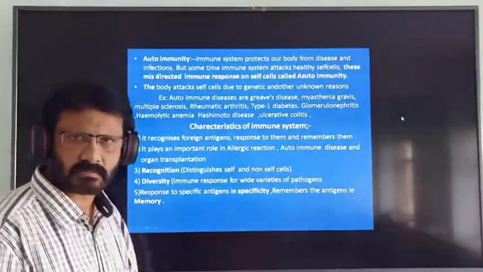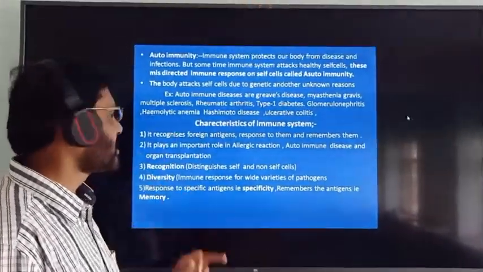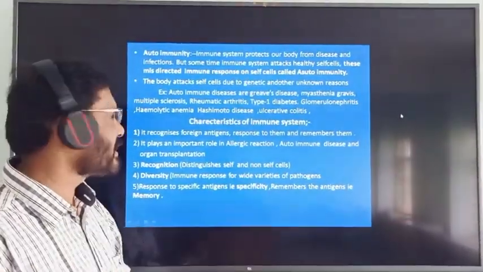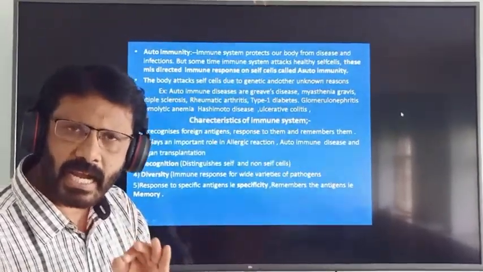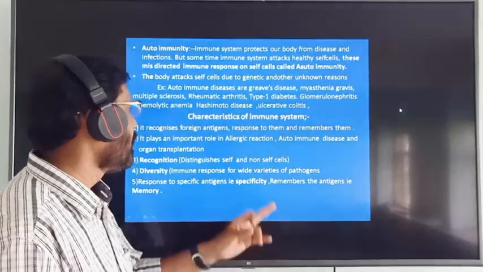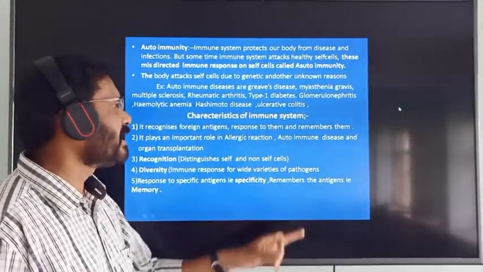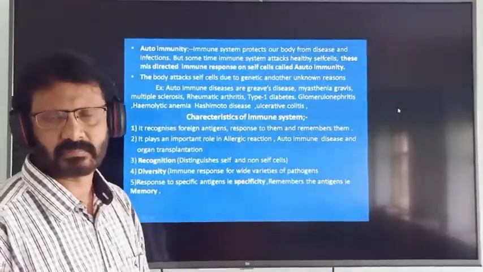Point number one. Our immune system recognizes antigens. It recognizes foreign antigens, responds to them and remembers them.